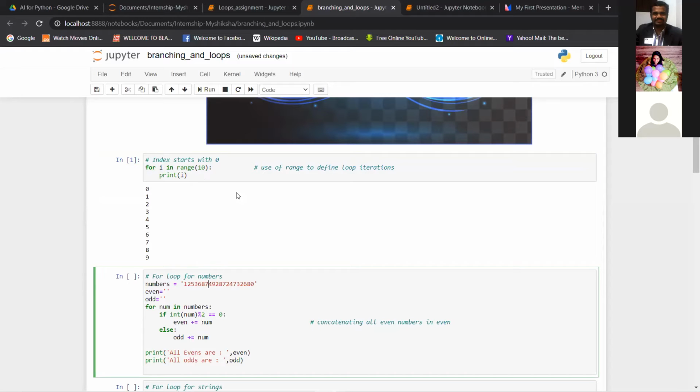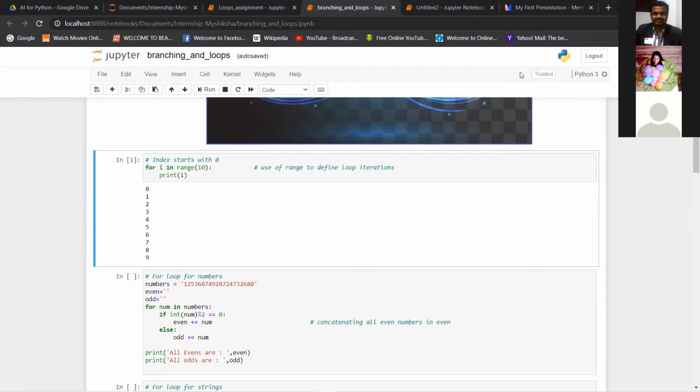Are you able to understand this one, or does anybody have any doubts in this? Can I get a yes in the chat so that we can proceed with this simplest form of the for loop? Okay, so we can proceed.